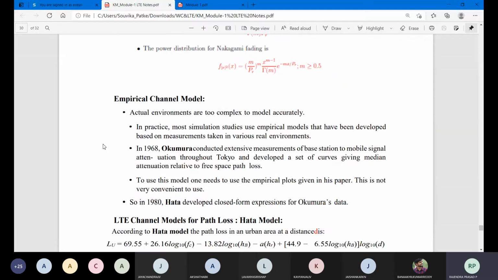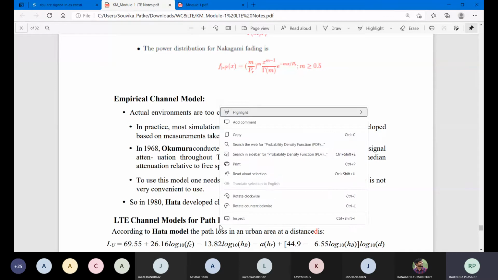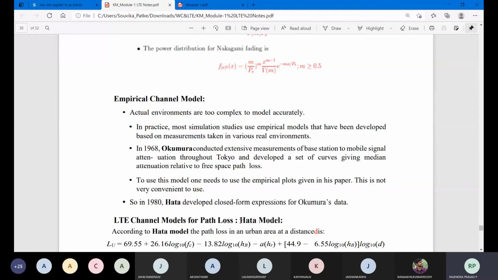Next comes the empirical channel model. The Okumura model is one more type, which is an empirical model type. The second type is the statistical model, and one is the empirical model. Here we have this channel model, and we use it for calculating the path loss. This we call the Hata model. In the examination they have asked for this: what is the Hata model, and what is its expression?